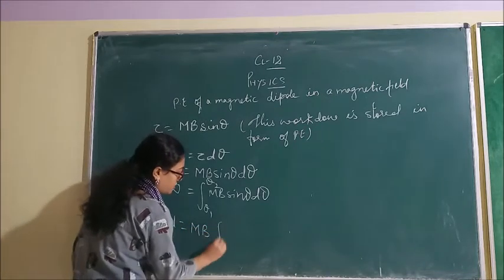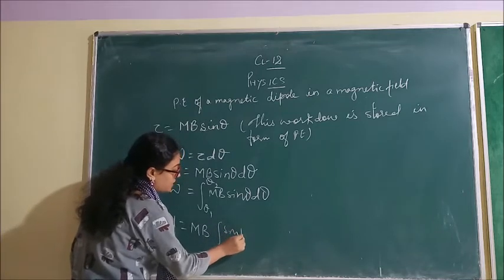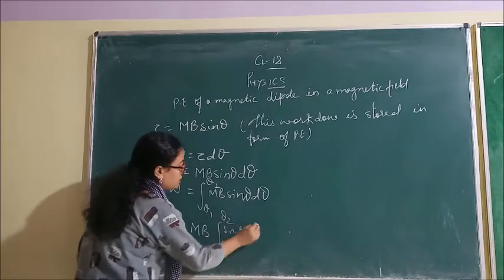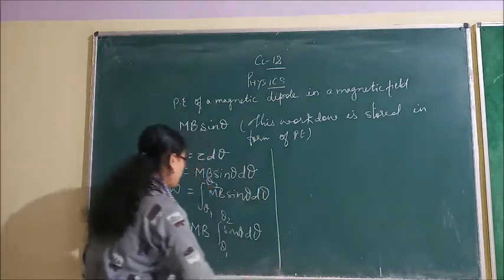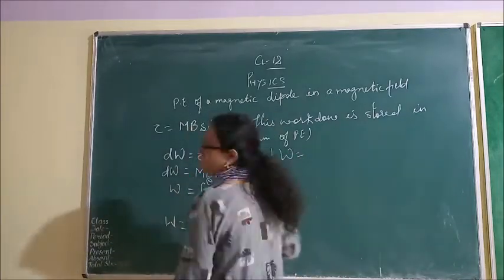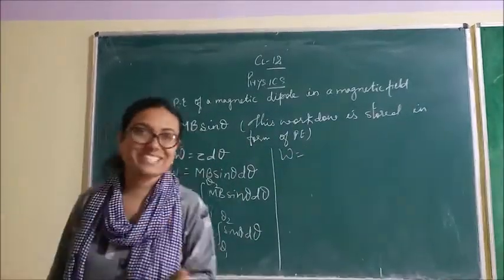And what has to be integrated? Sin theta d theta from theta 1 to theta 2. You know what is the value of the integration of this? सबको पता है integration? पता नहीं है तो पता होना चाहिए.